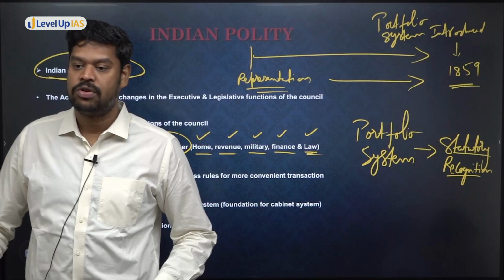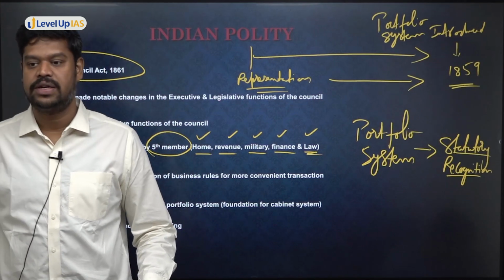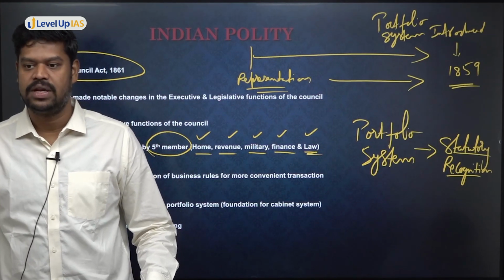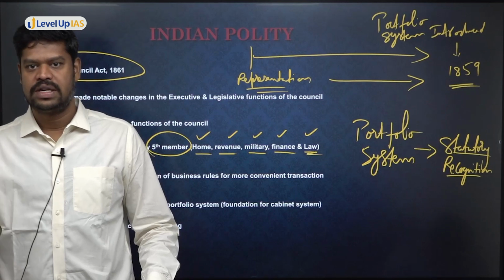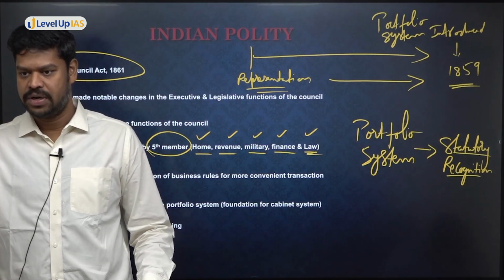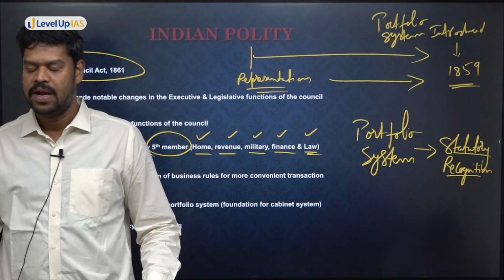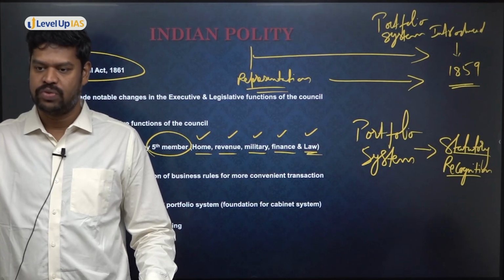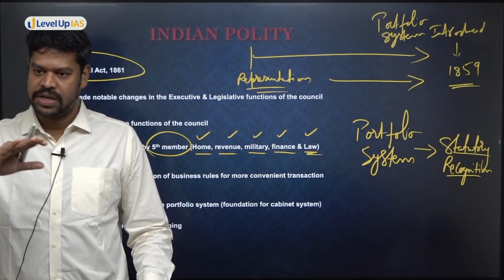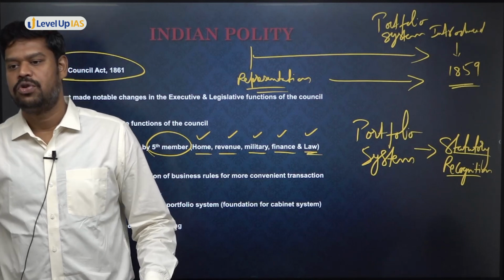But when was a portfolio system given the statutory recognition is in 1861 by the Indian Councils Act. So can anyone understand the difference? When was a portfolio system introduced and when was a portfolio system given statutory recognition? That means Lord Canning, using his viceroy powers, by an executive order, he introduced what is called a portfolio system.